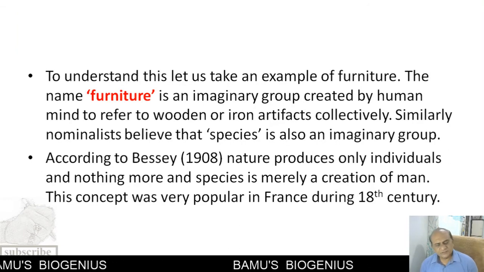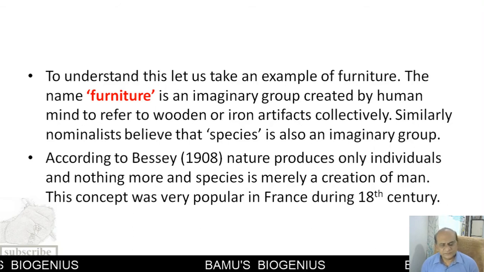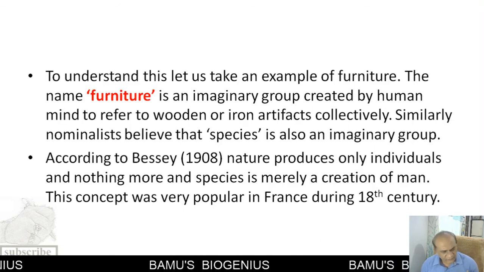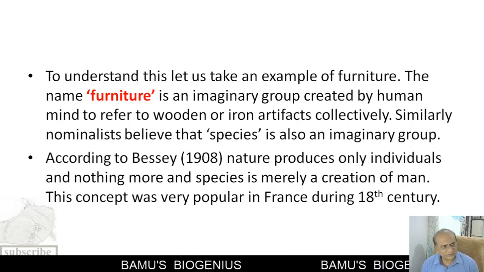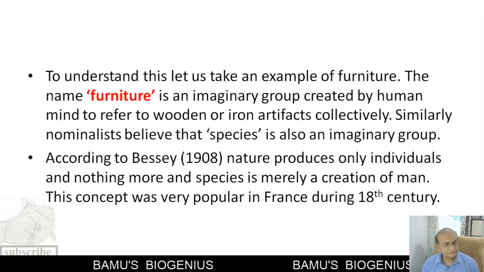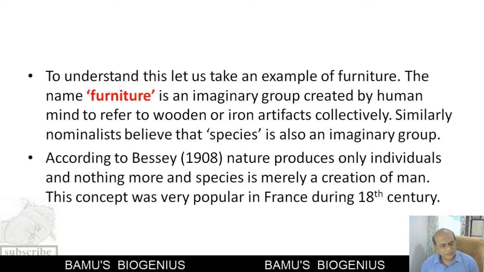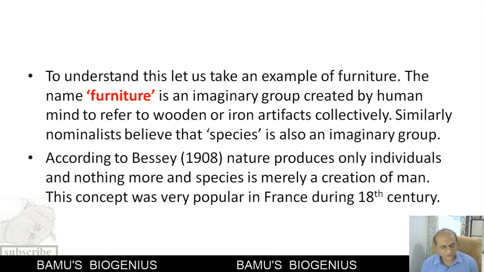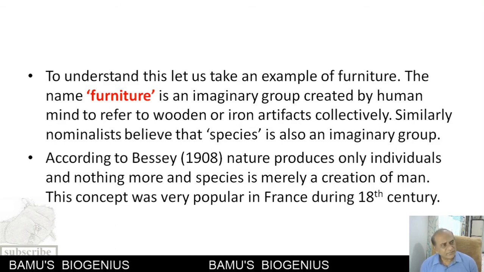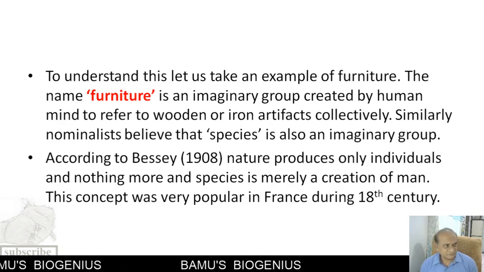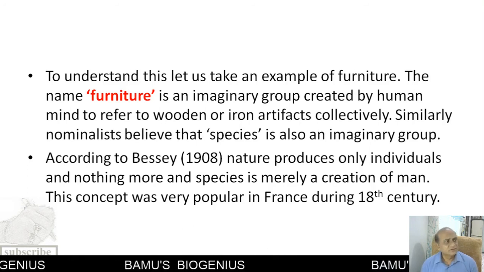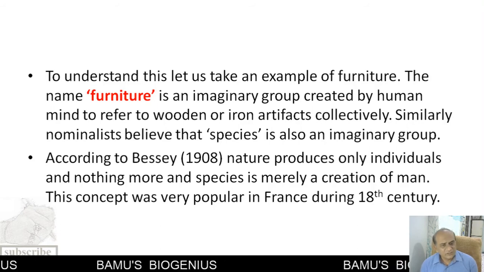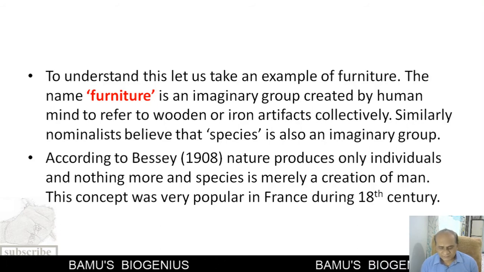Now, to explain this nominalistic species concept, they give an example of furniture. Whenever we talk about furniture, it is an imaginary group created by humans, and this group includes different artifacts made of wood and iron. That may be a stool, a chair, an almirah, a table. All these are furniture. But when we think about furniture, no fixed image comes to our mind.